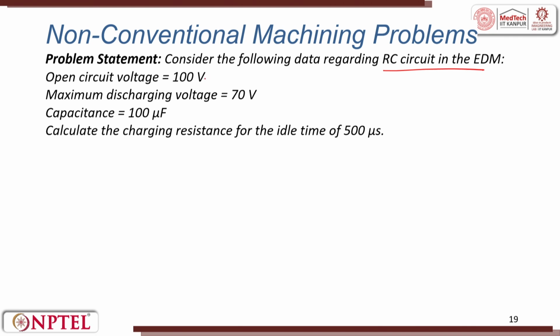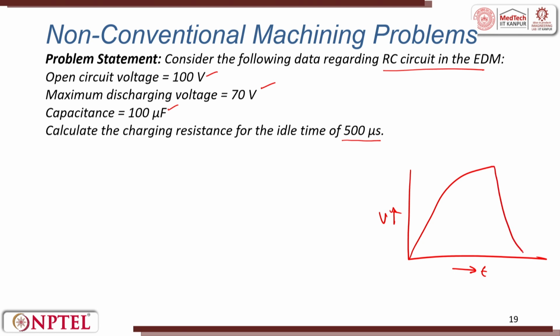There is another problem that says, consider the following data regarding the RC circuit in the EDM process, where open circuit voltage is 100 volts, maximum discharging voltage is 70 volts, capacitance is 100 microfarads, and calculate the resistance for the idle time of 500 microseconds. The way it goes, in the voltage versus time plot, it charges across the capacitor like this, then it suddenly falls.